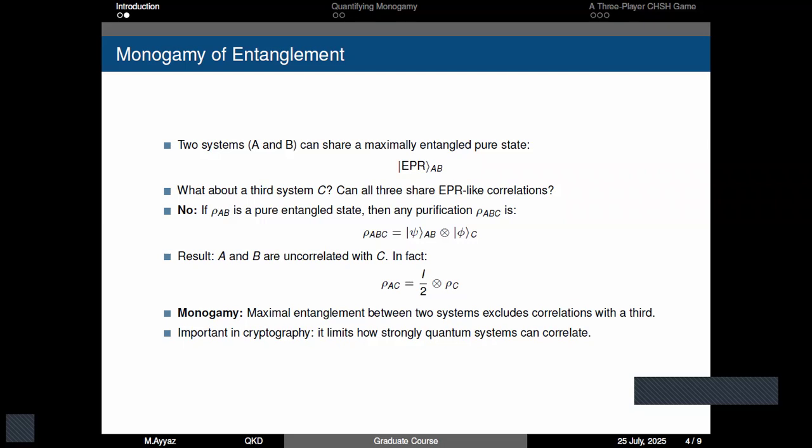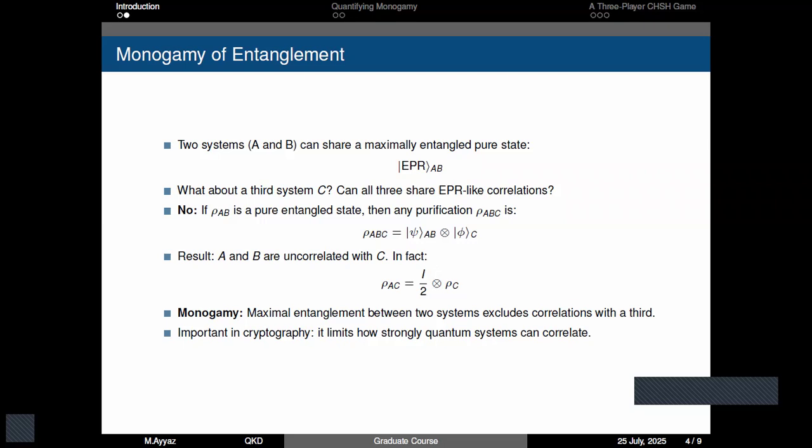So if we have two systems that are correlated with each other and entangled, with the entanglement being of the EPR kind and maximal, then the monogamy property says that there is no other system that can be that strongly correlated with the systems in the EPR-like state.